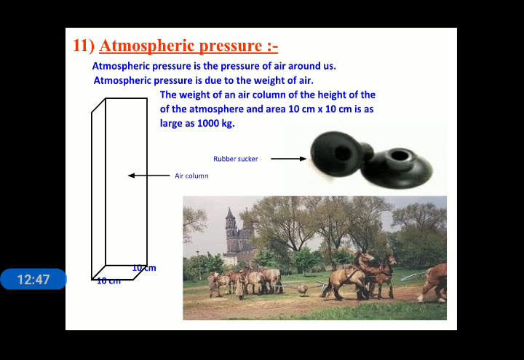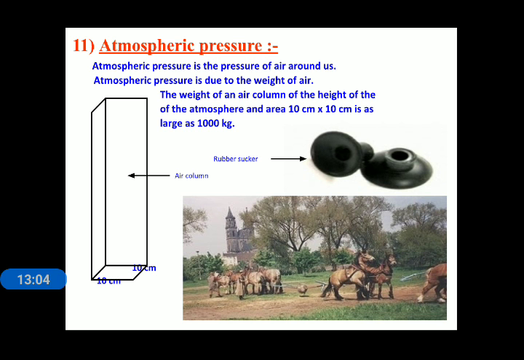So once again, I am stating what atmospheric pressure is. Atmospheric pressure is the pressure of air around us. Atmospheric pressure is due to the weight of the air.